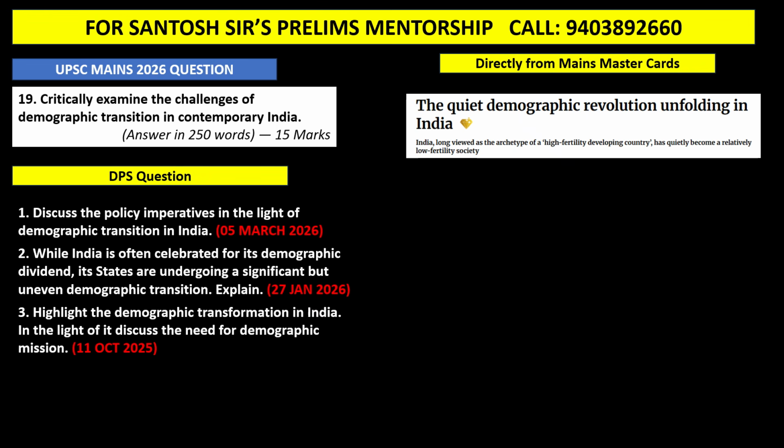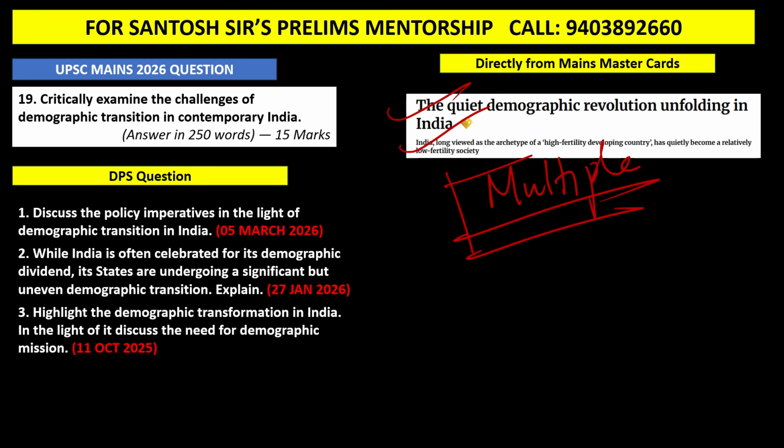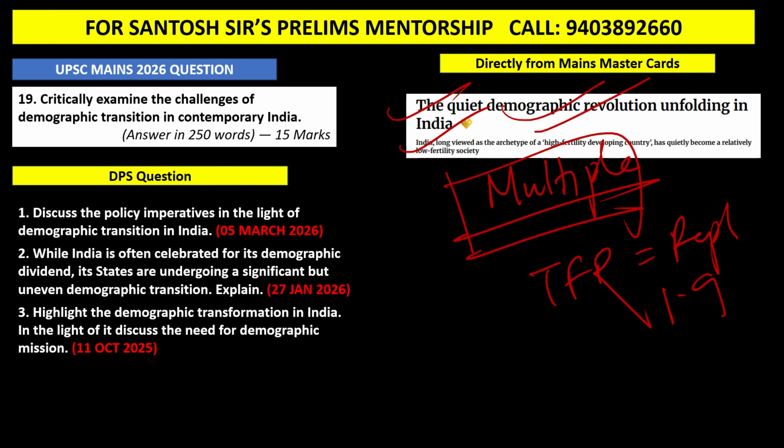Okay, this question also, guys: critically examine the challenges of demographic transition in contemporary India. Again, taken from current affairs. Guys, this year multiple articles came in the newspaper on demographic transition. Guys, India has reached a TFR below replacement level. It has reached 1.9, and that is a very important achievement. And multiple articles came in The Hindu newspaper.